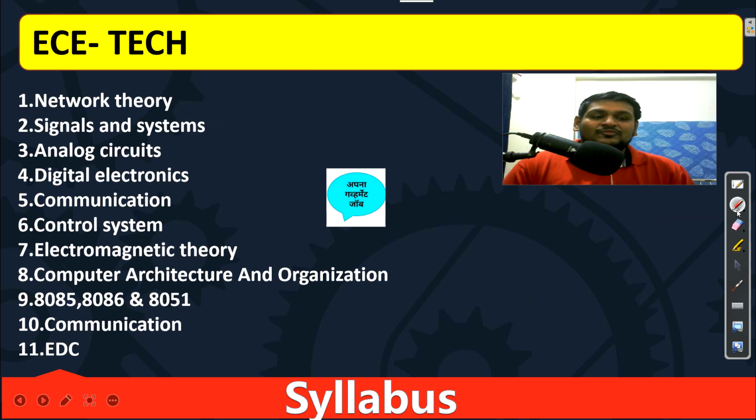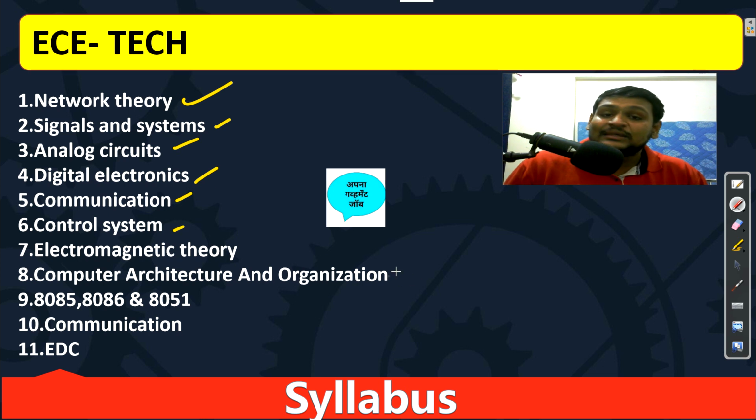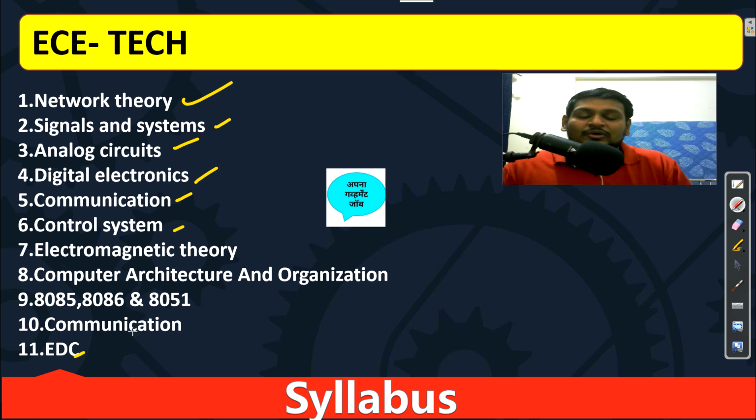For EC technical, in total we have 11 subjects to study. First is network theory, signals, analog circuits, digital electronics, communication, control system, EMT, COA, 8085, 8086 and 8051. So microprocessor and microcontroller are combined, then communication. Here analog and digital obviously, and EDC. So in core we have electromagnetic, communication and EDC, and other subjects are common subjects, there is no need to worry.